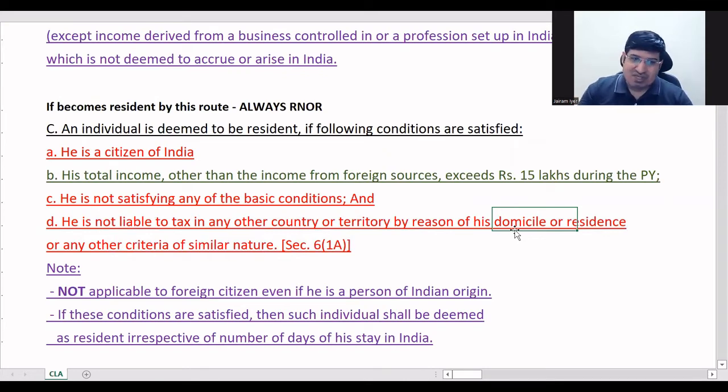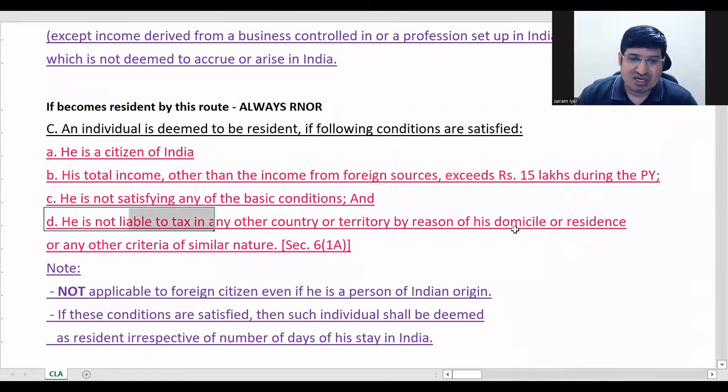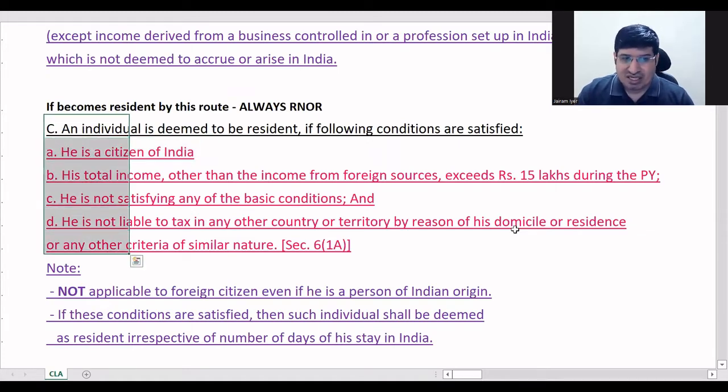Okay, so now these four conditions are cumulative, they are important, and the person must follow all four. Okay, these four cumulative, that is, if he follows A, B, C but not D, then he is not fulfilling the conditions of exception C. Okay, all four have to be followed, right? So first thing is, remember, he is a citizen of India. In exception C, there is no talk of Indian origin person and all that. Okay, he has to be a citizen.